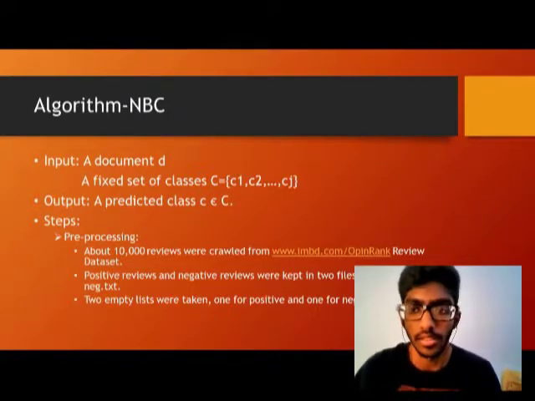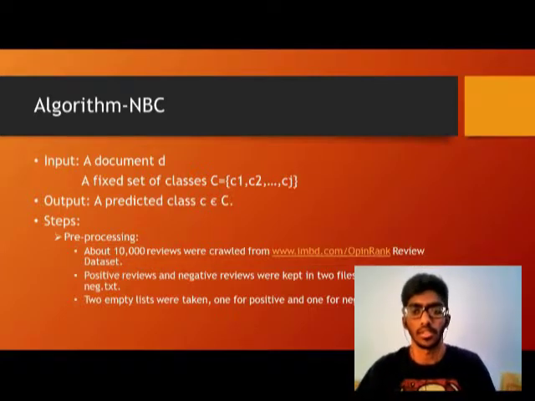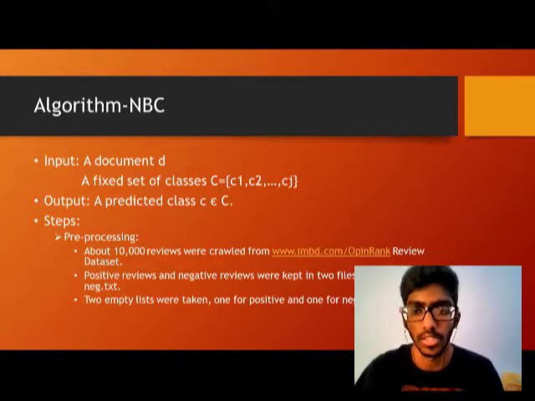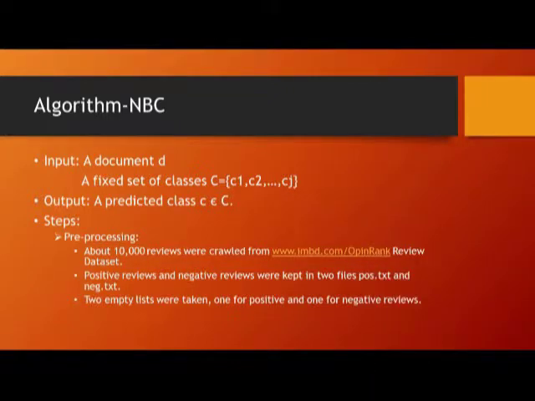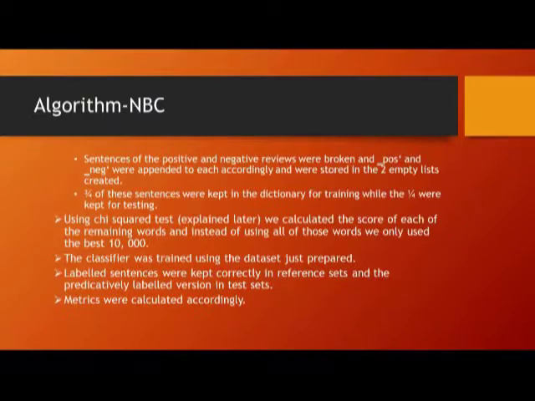Next, the algorithm being used here: the input is the document and all the classes into which we want to classify our data points. The steps involved would first include the pre-processing, where 10,000 reviews are taken from IMDb and then divided into positive and negative. Two empty lists are created, one for the positive ones and the other for negative. The sentences of positive reviews are broken up and the POS and NEG tags are appended to them. Then the sentences are divided 3/4 and 1/4, where 3/4 of the sentences are kept for training and the rest is kept for testing.